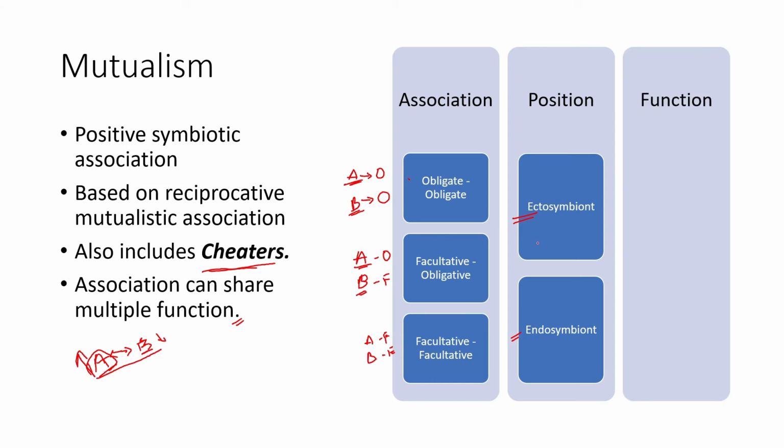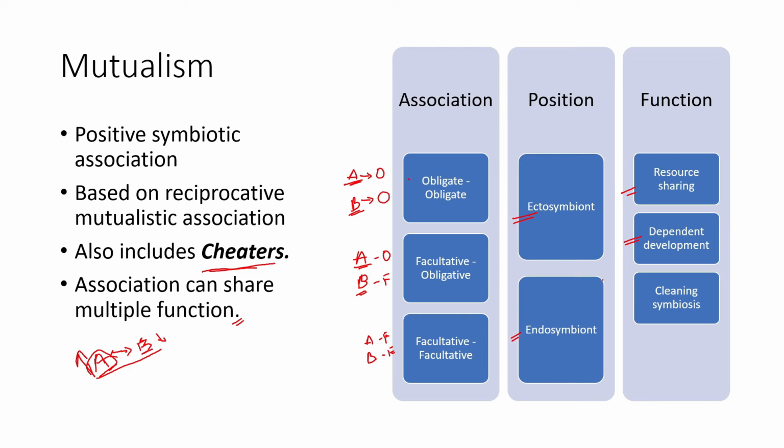Mutualism depends on multiple functions or can give out multiple functions. That can be for resource sharing, or for dependent development, like mutualistic association with fig wasps. Okay, so that is dependent development, where the development of the fig wasp is entirely dependent on the obligatory wasp and fig association.